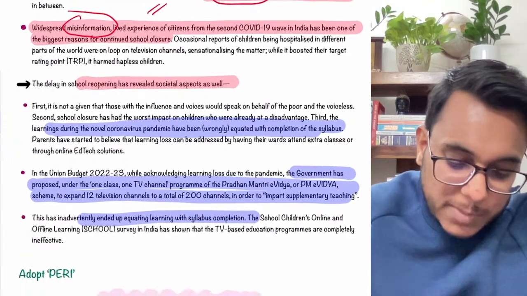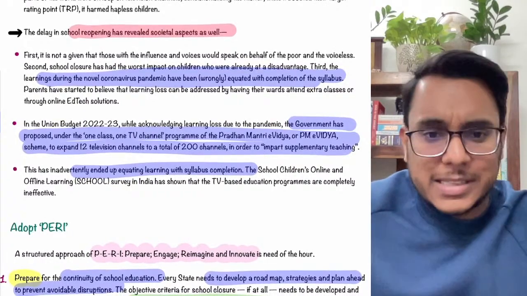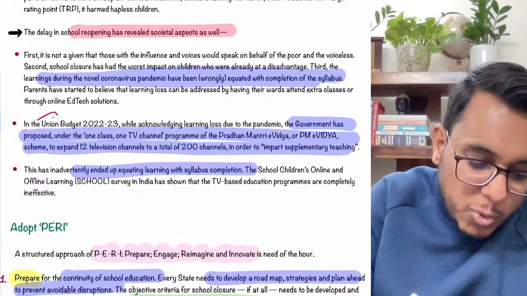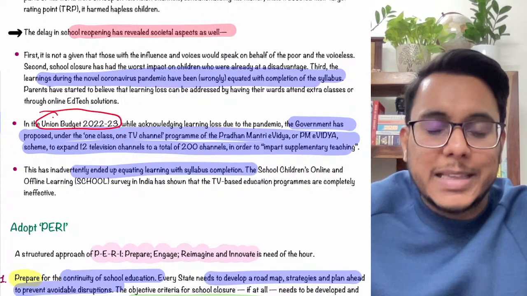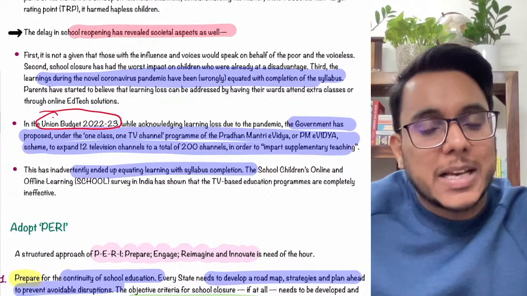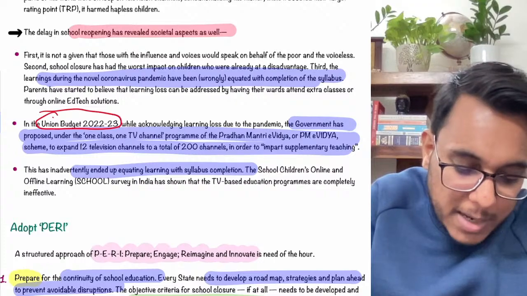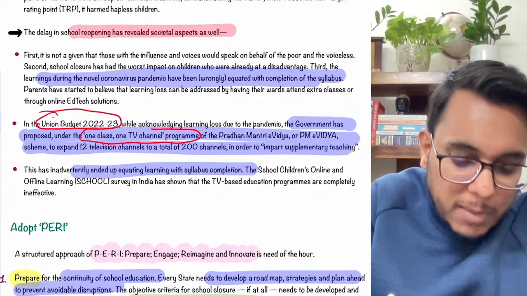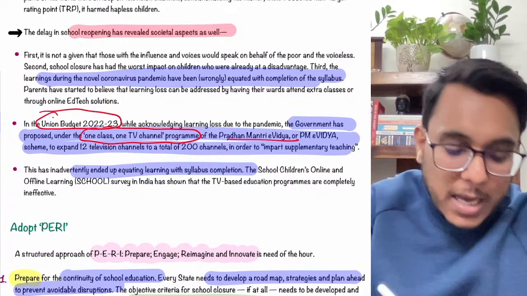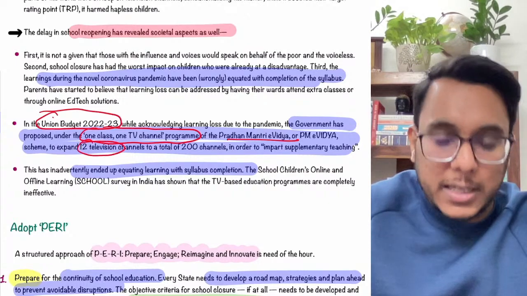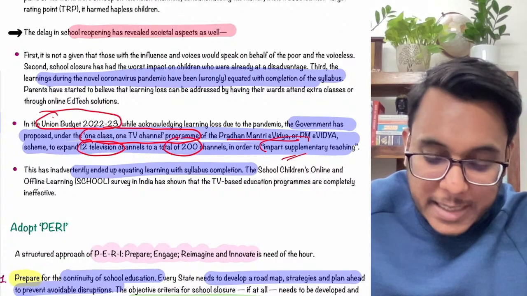Now basically it has been said that the government has also taken certain steps. For example, the union budget of 2022-2023, which has just recently been released, said that because of the pandemic, education and learning had got impacted. They say that we are coming out with one class, one TV channel program, Pradhan Mantri E-Vidya. Under the Pradhan Mantri E-Vidya, the 12 television channels that were there will be expanded to 200 channels. They will impart supplementary teaching.